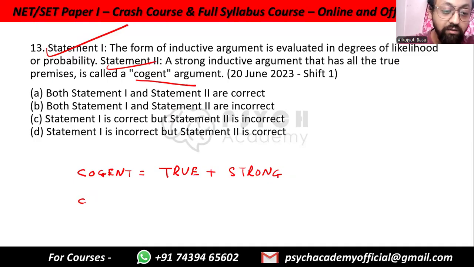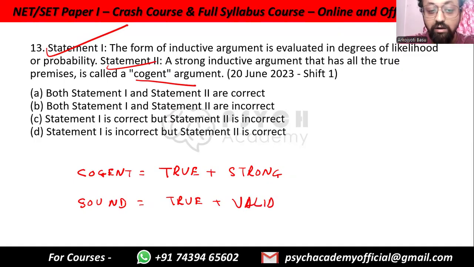For soundness, which applies for deductive reasoning, premises have to be true plus reasoning has to be valid. Remember the terms. Valid, sound is for deductive reasoning. Strong, cogent is for inductive reasoning. So a strong inductive argument that has all true premises is called a cogent argument. This is also true. So both statement 1 and statement 2 are correct.